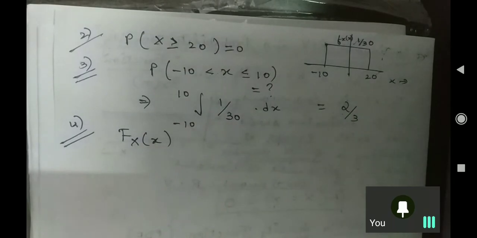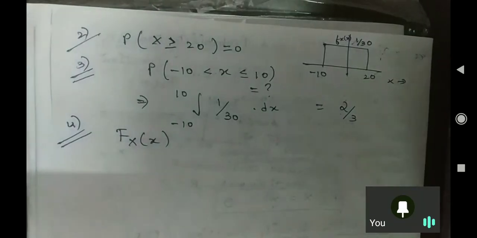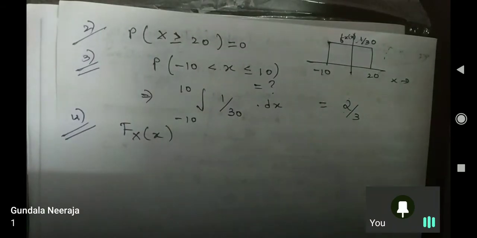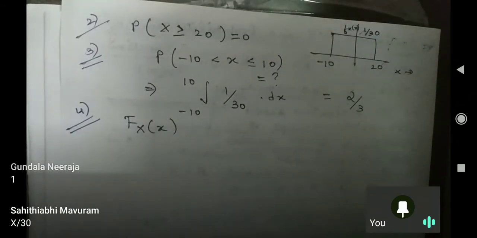Sumit Mandala, can you answer it? No one will answer it. At least answer it wrong. Gundala is saying 1. Now Mavuram is changing its answer. X by 30.